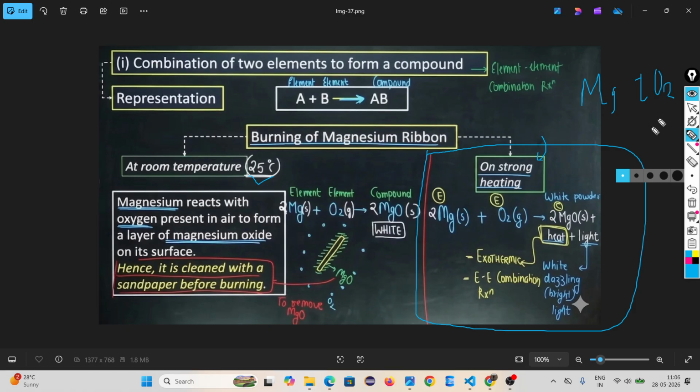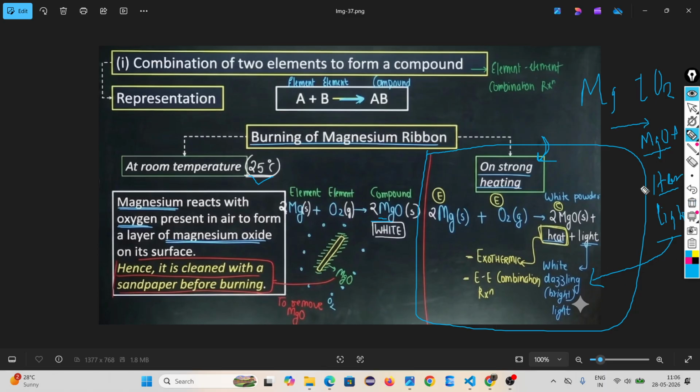Here also magnesium oxide is created, but with heat energy and light energy released. When you provide external heat, it forms magnesium oxide, heat and light. This light is a dazzling light, meaning a bright light.